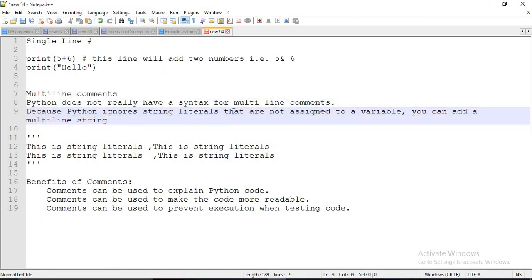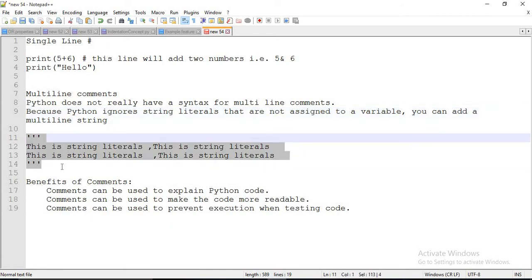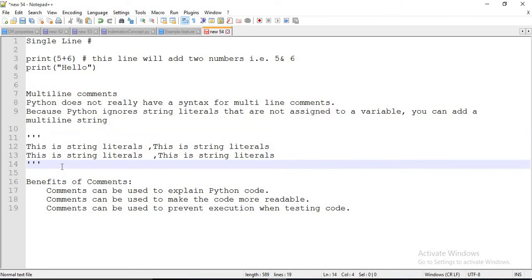Because Python ignores string literals that are not assigned to a variable, you can add a multi-line string. So this is not a comment, this is a multi-line string. We will discuss docstrings at a later point in our tutorial, so at that time you will understand more clearly.